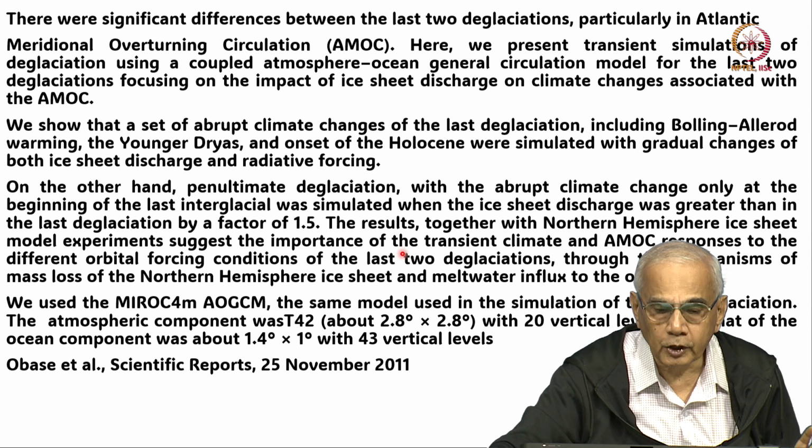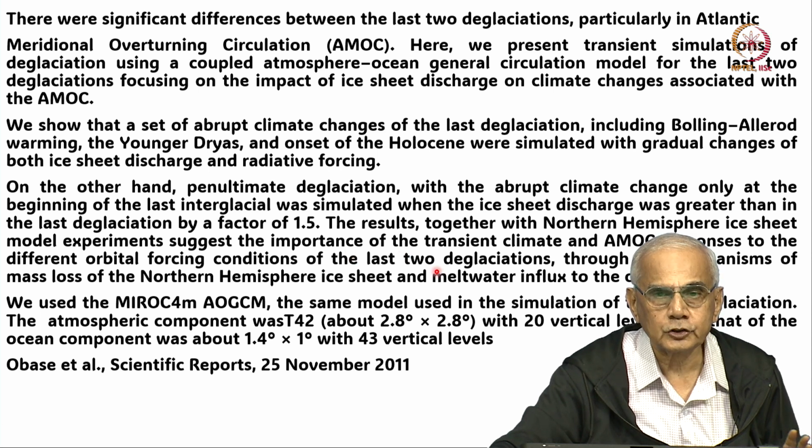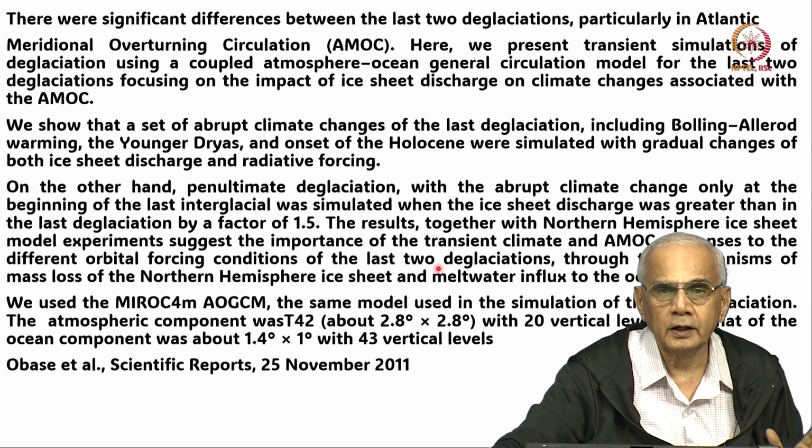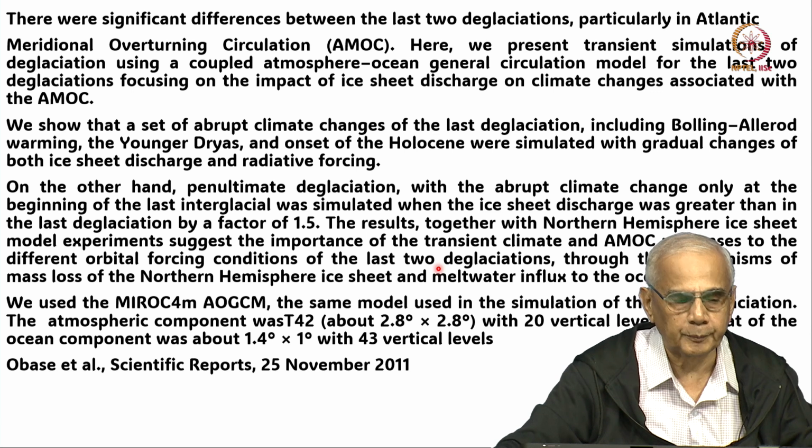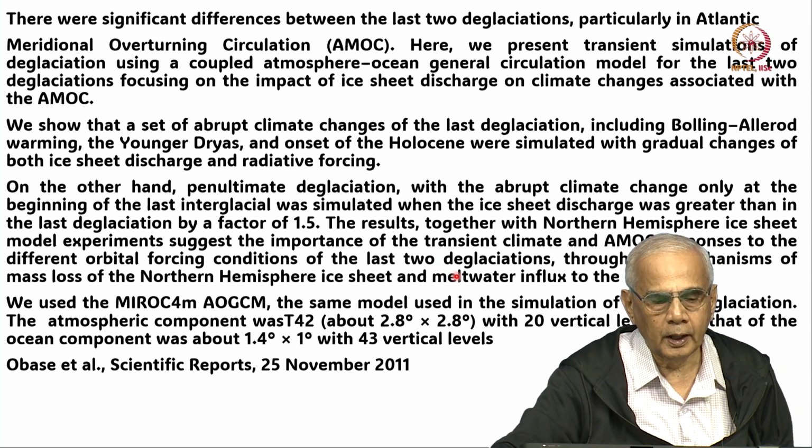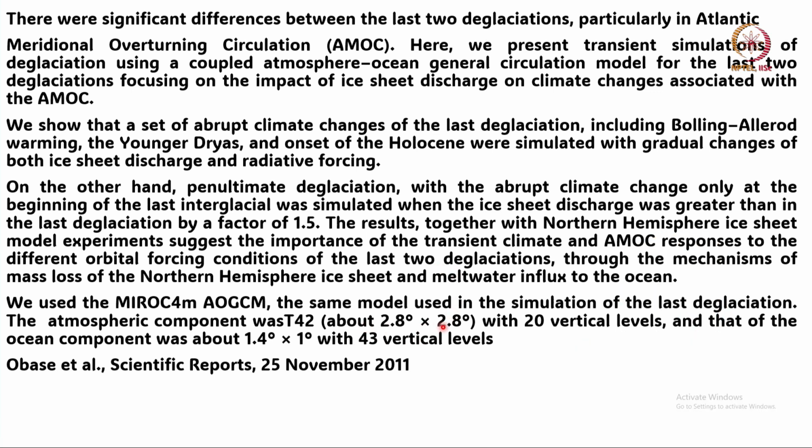So, because of that, these two deglaciations occurred in a different manner. Okay. And the simulation they used was similar to what we discussed with the TraCE model, around 280 kilometers latitude-longitude, and the ocean being somewhat finer resolution.